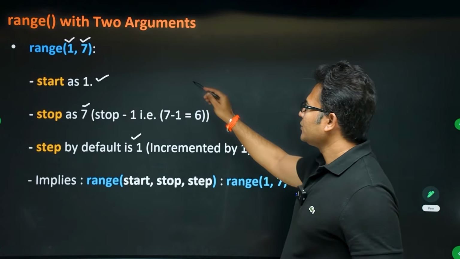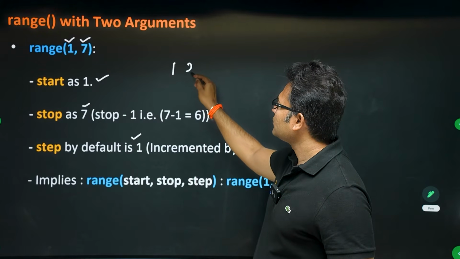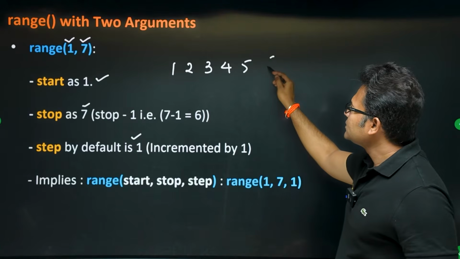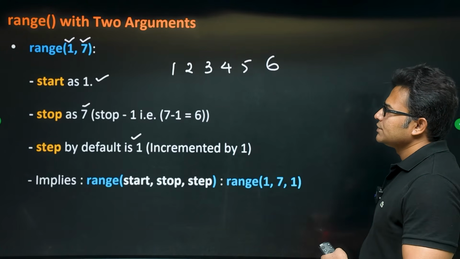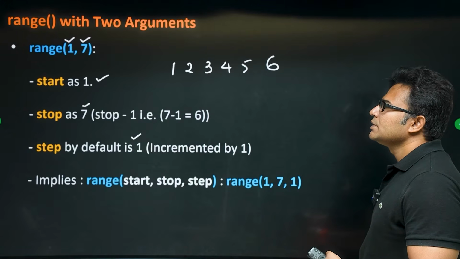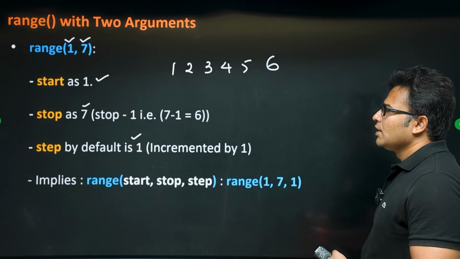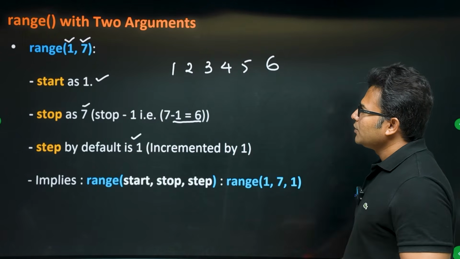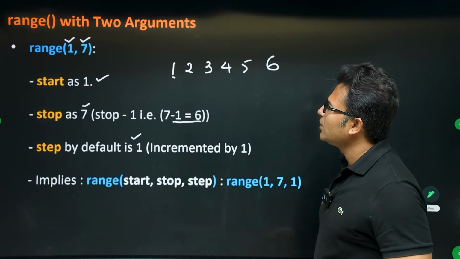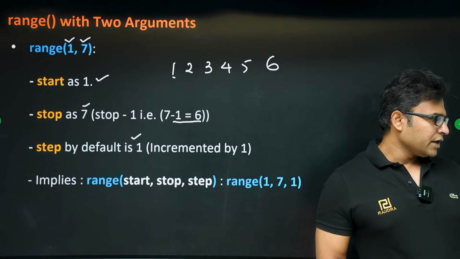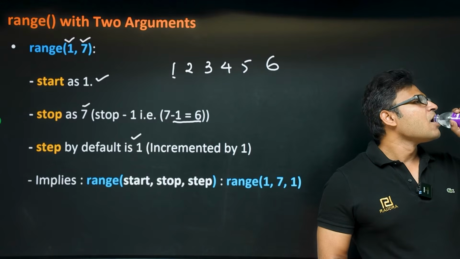So you are going to start with 1, then 2, then 3, then 4, then 5, then 6. 7 will not be printed because 7 is the end, the stop, right? So stop means 7 minus 1, 6 will be printed. But we are starting from 1. That is why it is 1, 2, 3, 4, 5, 6.